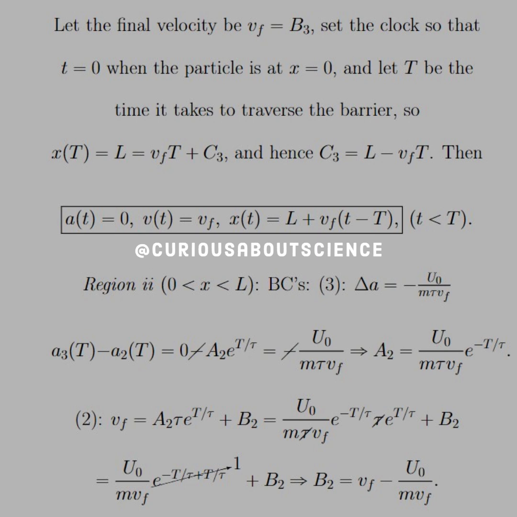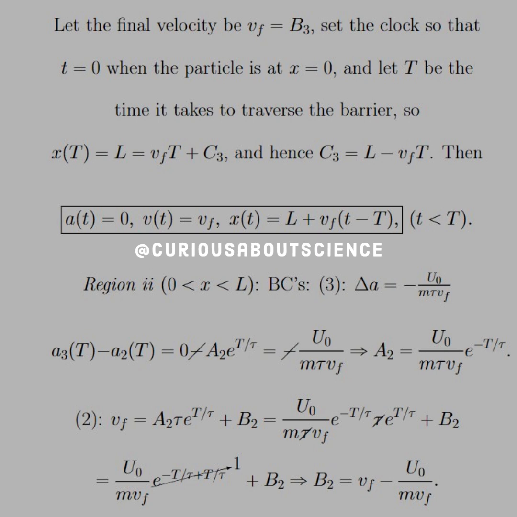Okay, so set the clock so that t equals 0 when the particle is at x equals 0, and let big T be the time it takes to traverse the barrier, so that x of T, because that's when it traversed the barrier, is equal to the total length L. The reason we do this is that now that x of t term can be modified, and we see that we have VF times big T plus C3, again still in region 3, so outside the barrier.